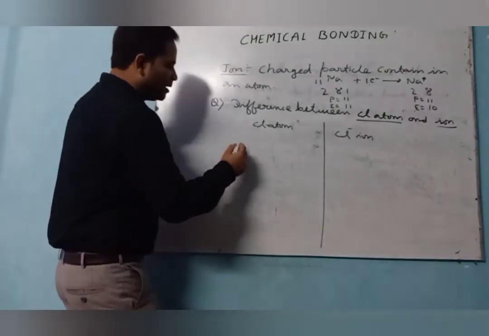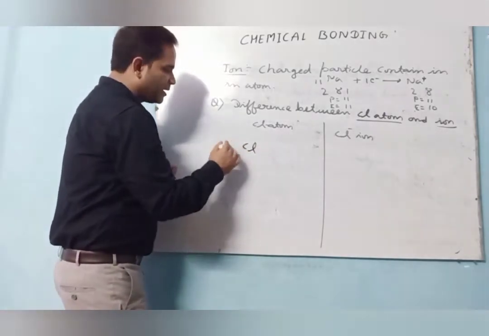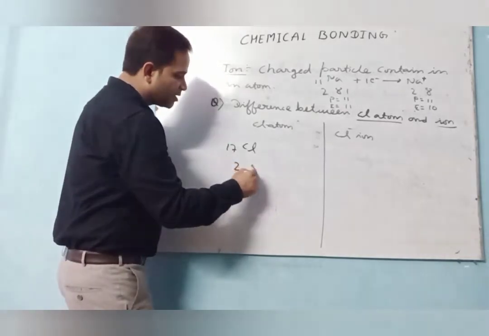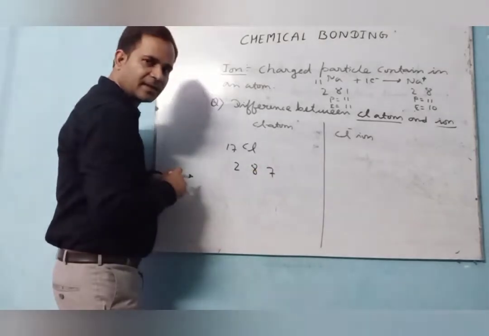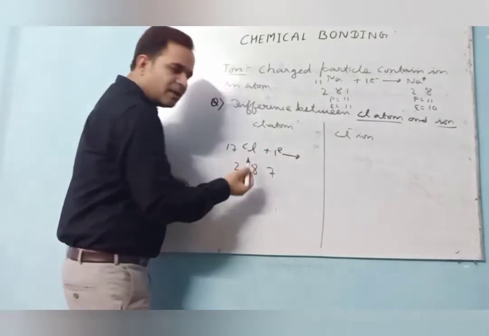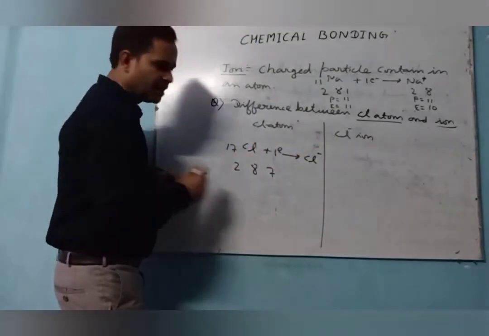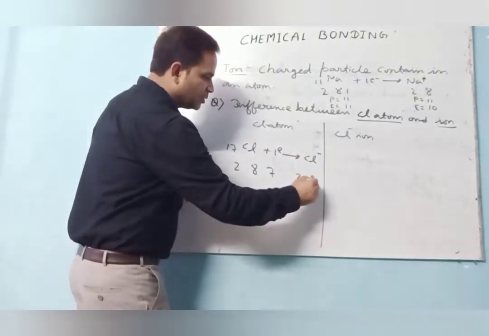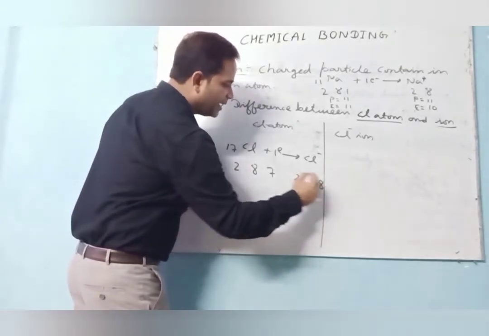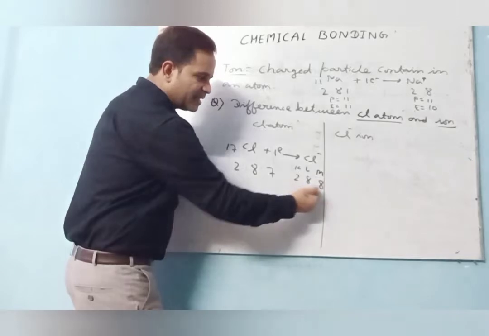Just see how. Suppose I am giving one example, chlorine. Clear? The chlorine atom I have written here. Its atomic number is 17, so what is the electronic configuration? 2, 8, 7. Clear? So here one electron is needed to become stable and fulfill the inert gas electronic configuration. So here chlorine gets a minus charge, and it becomes 2, 8, 8, with K, L and M shells, to become like the nearest noble gas, argon.